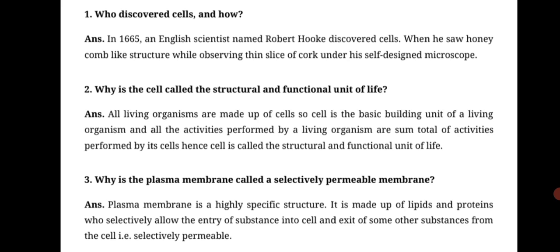Third one, why is the plasma membrane called a selectively permeable membrane? Because it allows only certain substances to enter and exit from the cell. So it will not allow all the substances. So answer is plasma membrane is a highly specific structure. It is made up of lipids and proteins who selectively allow the entry of substance into the cell and exit of some other substances from the cell.